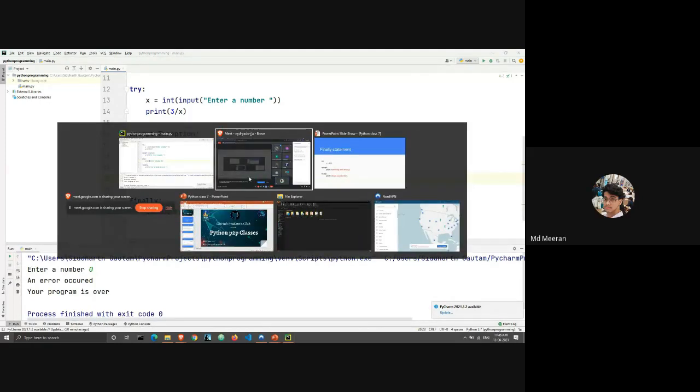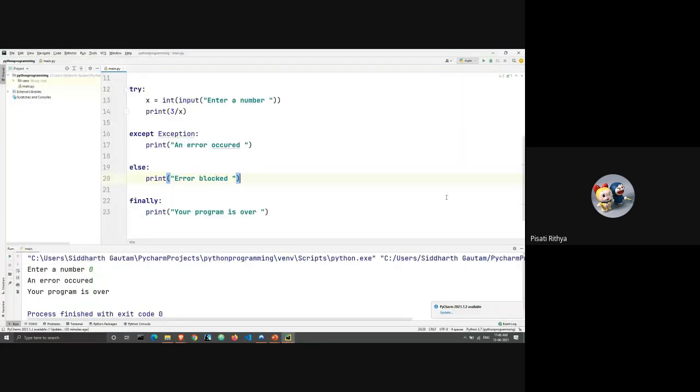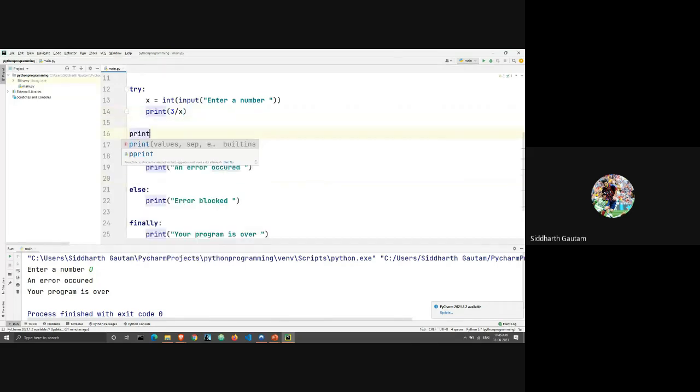Sir, if we write the finally statement before the except or else statement, will it work? Will except and else statements work? Let's take a look. What happens if I just run this? It will not run.